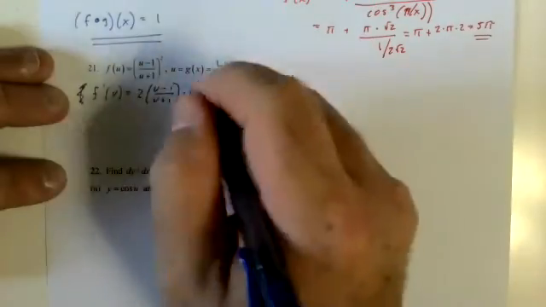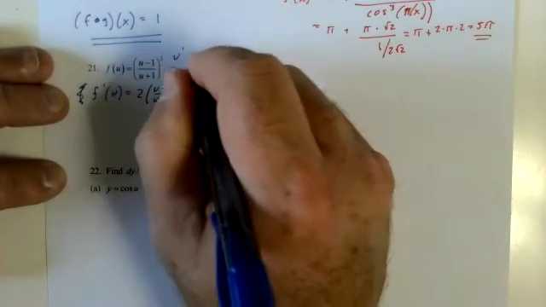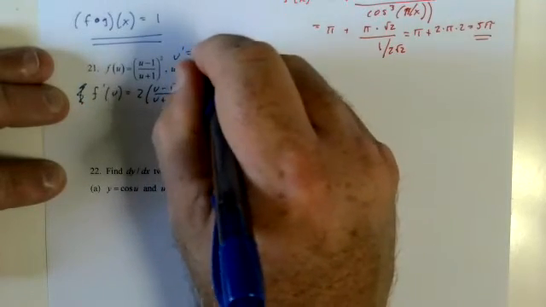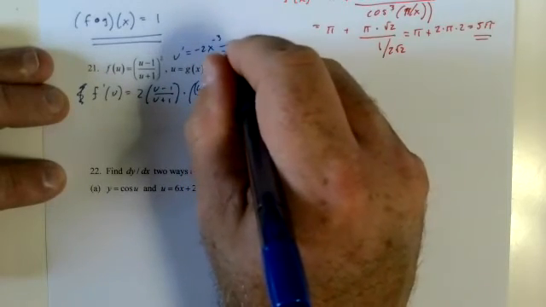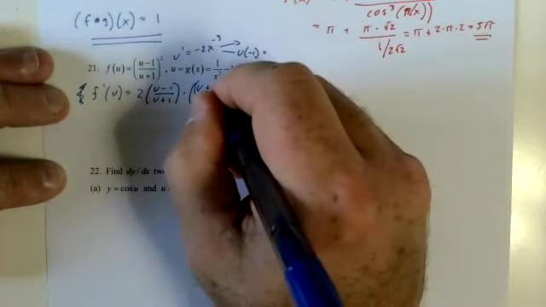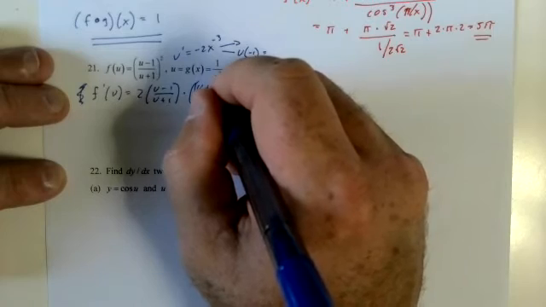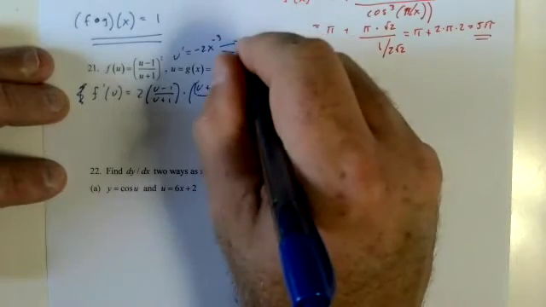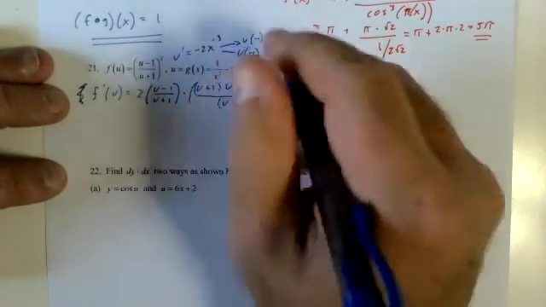All right, let's find out what u prime is. U prime equals negative 2 x to the negative 3. And while we are here, by the way, u of negative 1 is 1 over (negative 1) squared, which is 1, minus 1 is 0. And u prime of negative 1 is negative 2 over negative 1, which is 2.